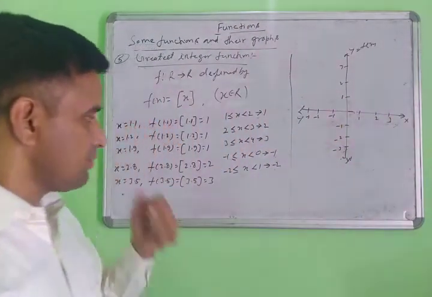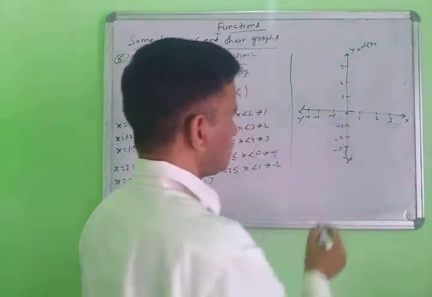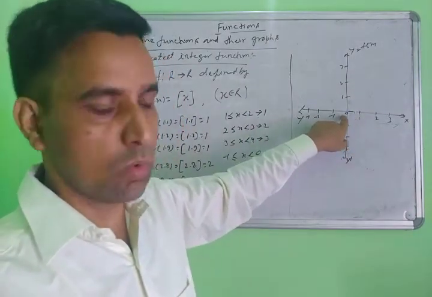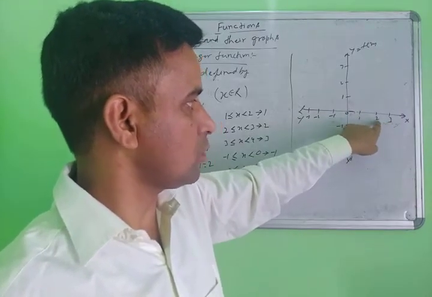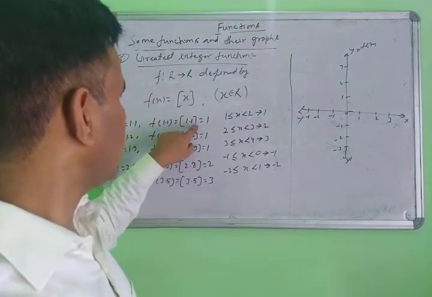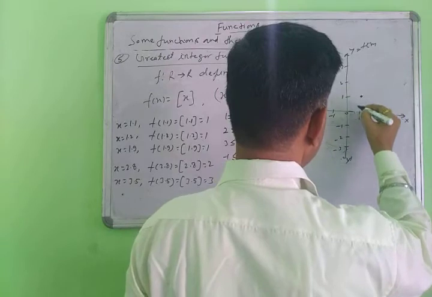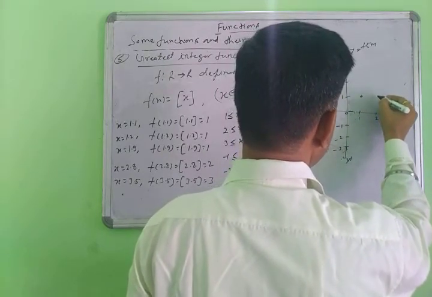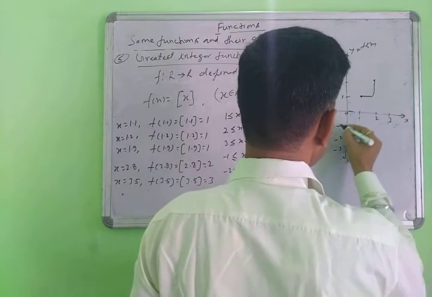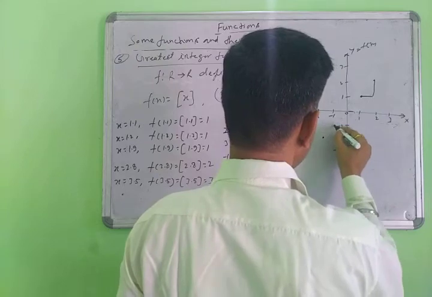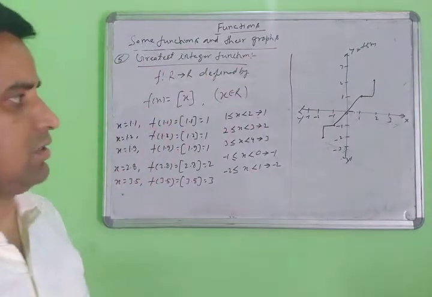In this way, all values between 0 and 1 give 0, all values between 1 and 2 give 1, and all values between 2 and 3 give 2. Suppose I take 1.1, this is 1, and this is -1, then suppose this point. Next, suppose 2 at this point. So then you can draw this type of graph. Same here negative, same here positive. In this type we will draw the graph here.